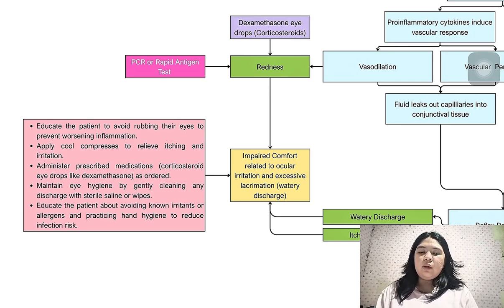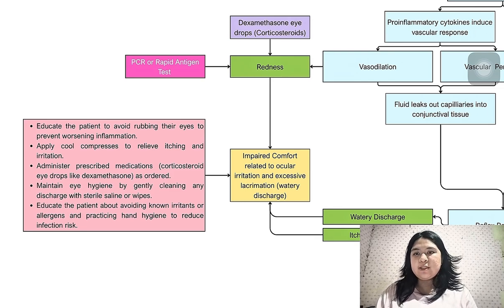As vasodilation and increased vascular permeability happen, the fluids will leak from the capillary walls into the conjunctival tissues. When pro-inflammatory mediators reach the nerve endings, a receptor can be activated, so the mediators bind to the nerve ending receptors.